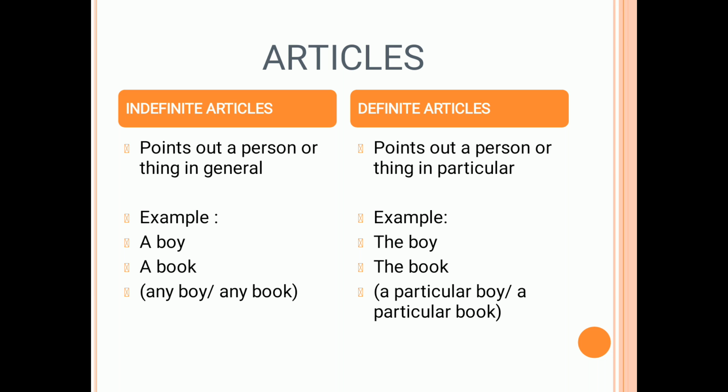Whereas definite articles point out a person or thing in particular. For example, the boy. If I say, call the boy who's wearing the red t-shirt, it means that you have to call the boy who is wearing a red t-shirt. You cannot call the boy who's wearing a yellow t-shirt. So I'm very specific about my choice. If I say, bring me the book that is lying on the table, it means that I need the book that is lying on the table and not elsewhere.